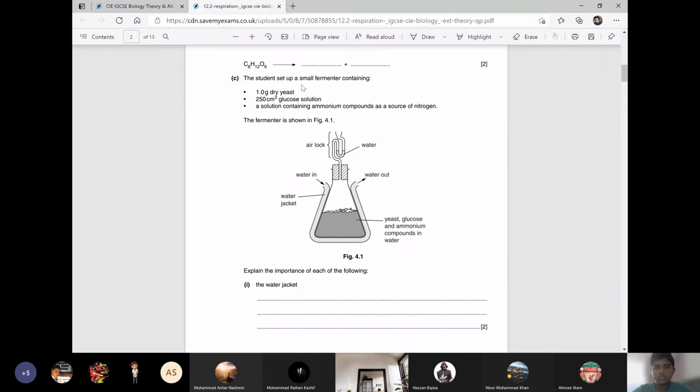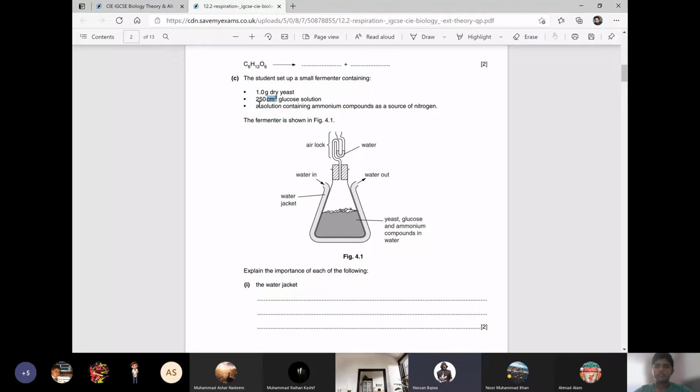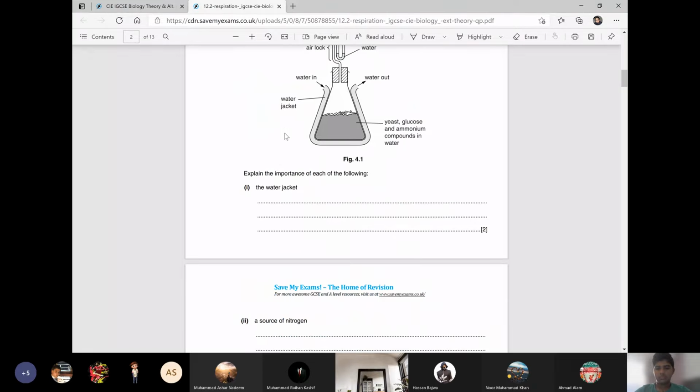Next question. The student set up a small fermenter containing 1 gram dry yeast, 250 ml glucose solution. Now guys, let me tell you one thing: cubic centimeter is equal to milliliter. All right. A solution containing ammonium compound as a source of nitrogen. The fermenter is shown in figure 4.1. Now explain the importance of each of the following.